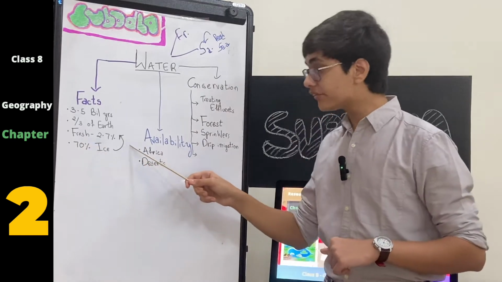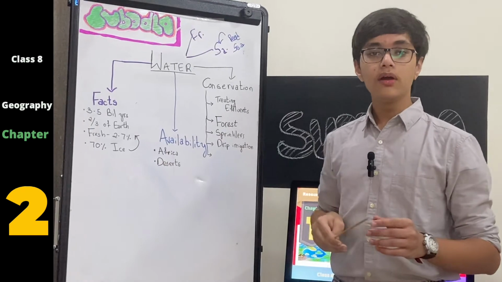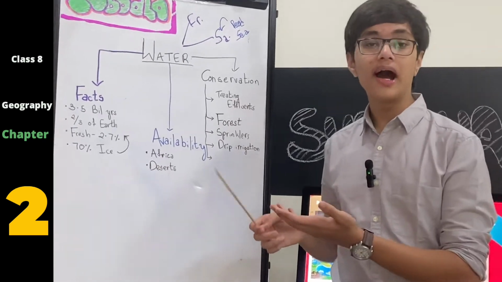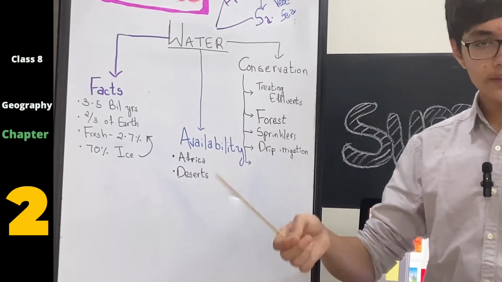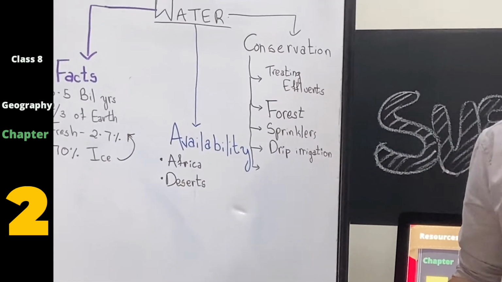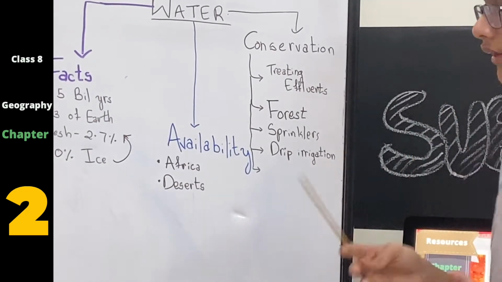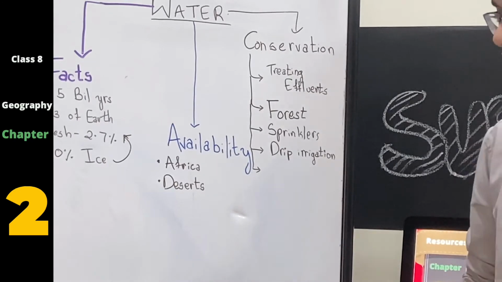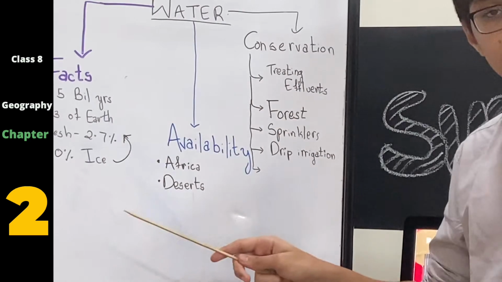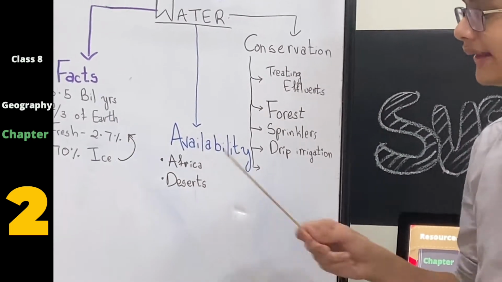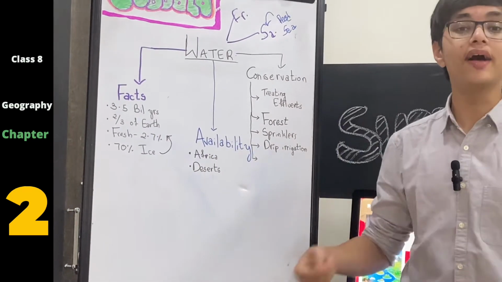But even in this 2.7%, 70% is ice. You might have heard of the term ice age, right? So ice age में क्या हुआ था? There was a large amount of water which slowly started freezing up, and polar ice caps, glaciers, all of these are various remnants of that ice age, and 70% of the fresh water froze during that period, and hence 70% of the water is not accessible to us because it's in the form of ice.